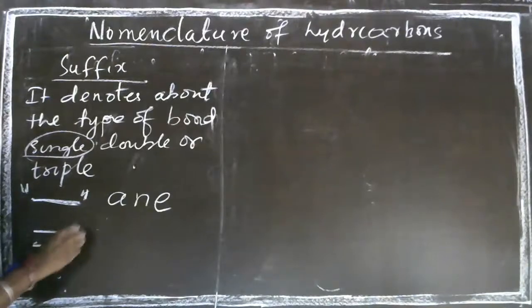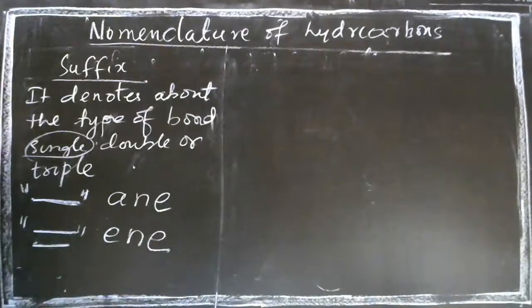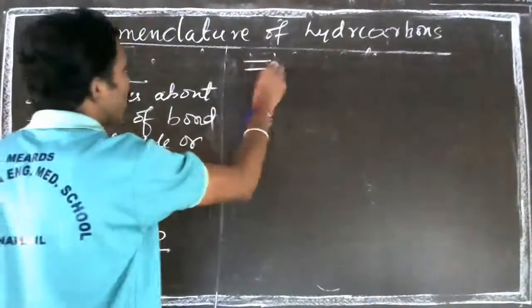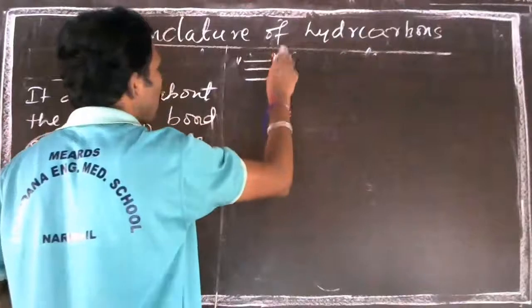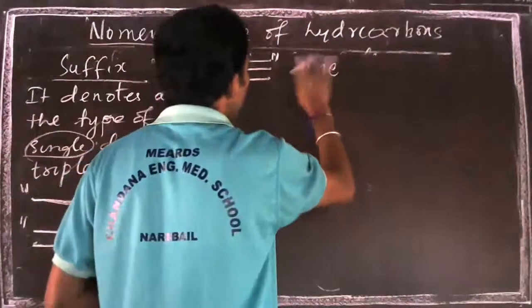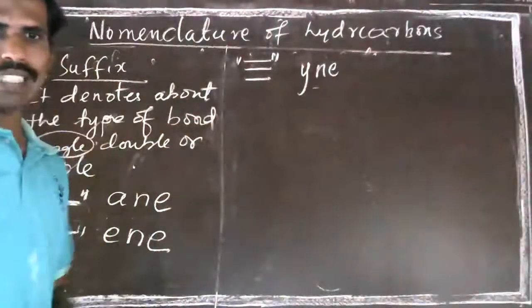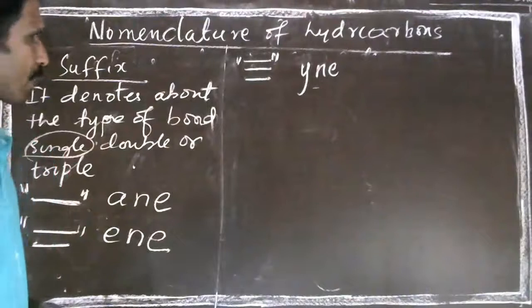If a double bond is there, we use ene. Similarly, if there is a triple bond between the carbon atoms, then we use yne. Yne we use as a suffix. One example I will show you very quickly.